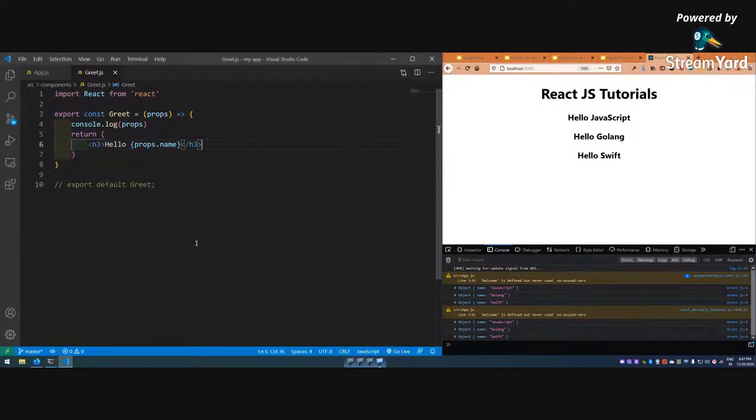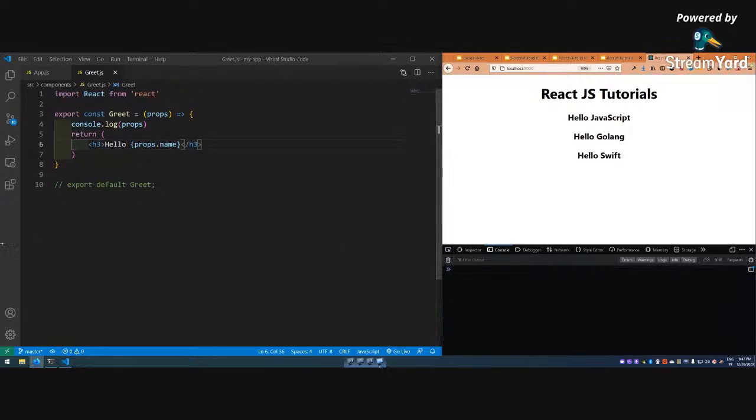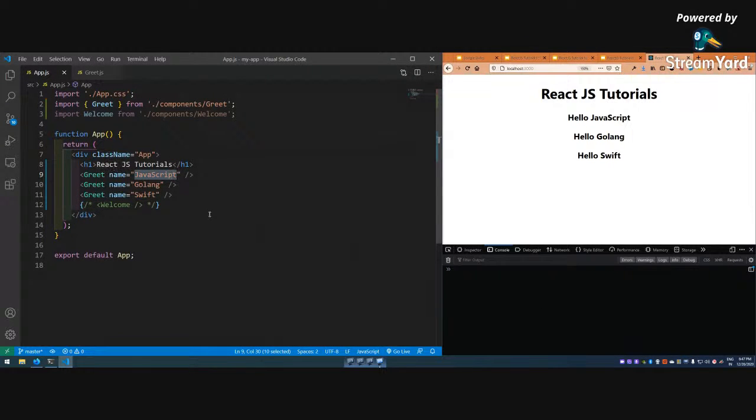There is another thing I want to tell. There is a default type of props known as the children props. If I pass something like this, this is the XML way of closing the grid here, but the longer form of any HTML element has a starting tag and an ending tag.